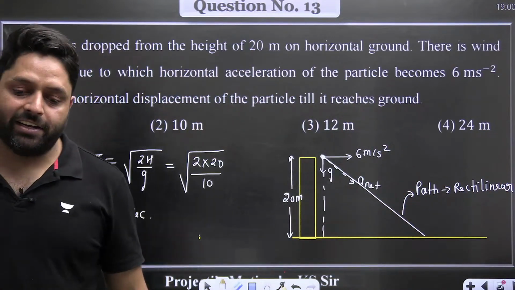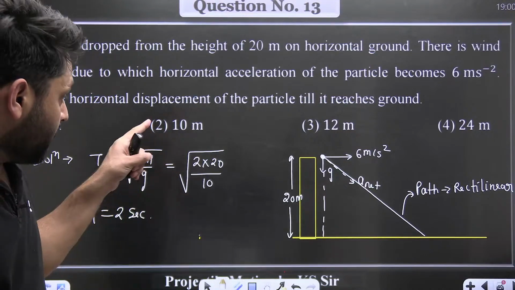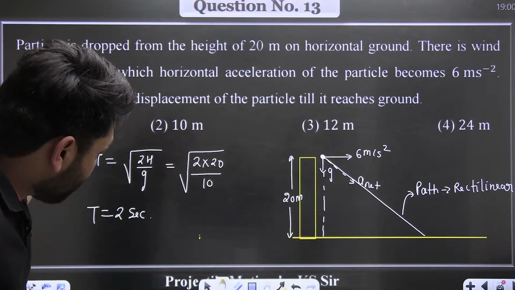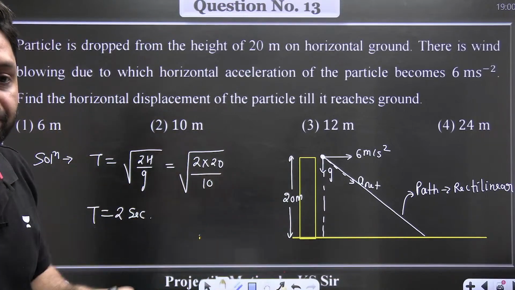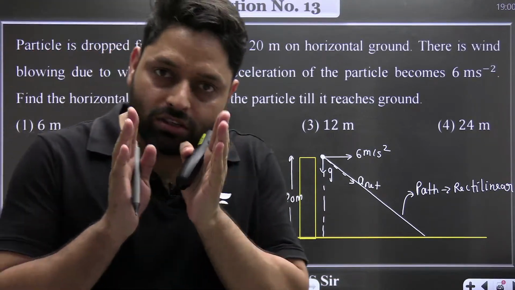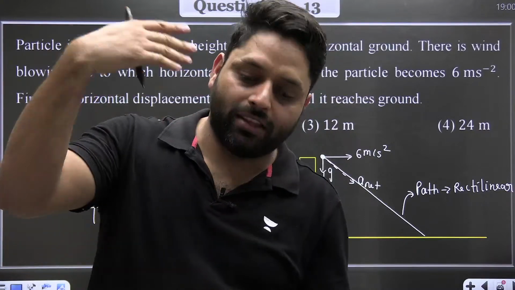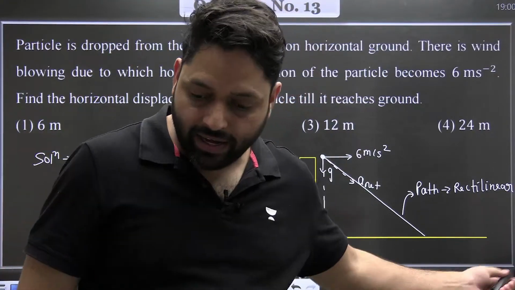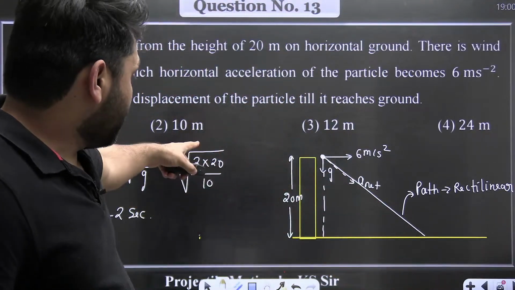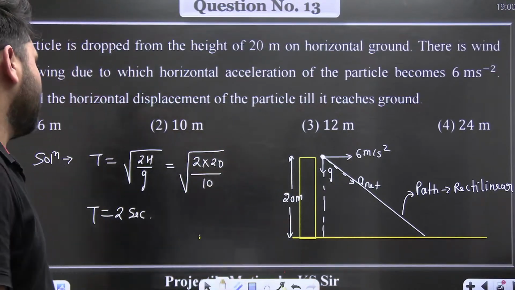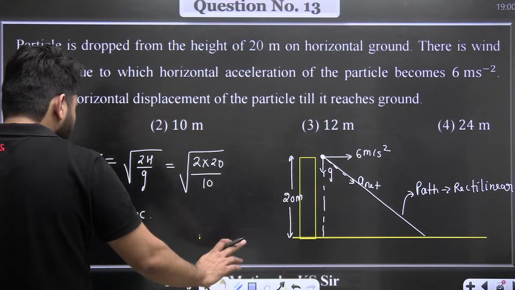It will be rectilinear because initial velocity is 0 and net acceleration is along that line, so the particle will move on that line only. When there is constant acceleration and velocity, and they are not in the same line, the path is parabolic. But here there is no velocity, so the particle will move along the net acceleration. So it will be rectilinear.